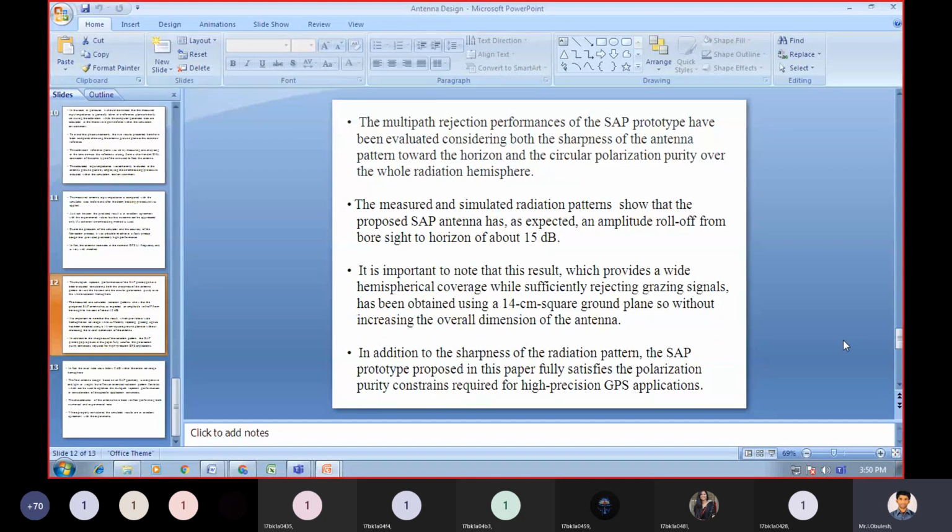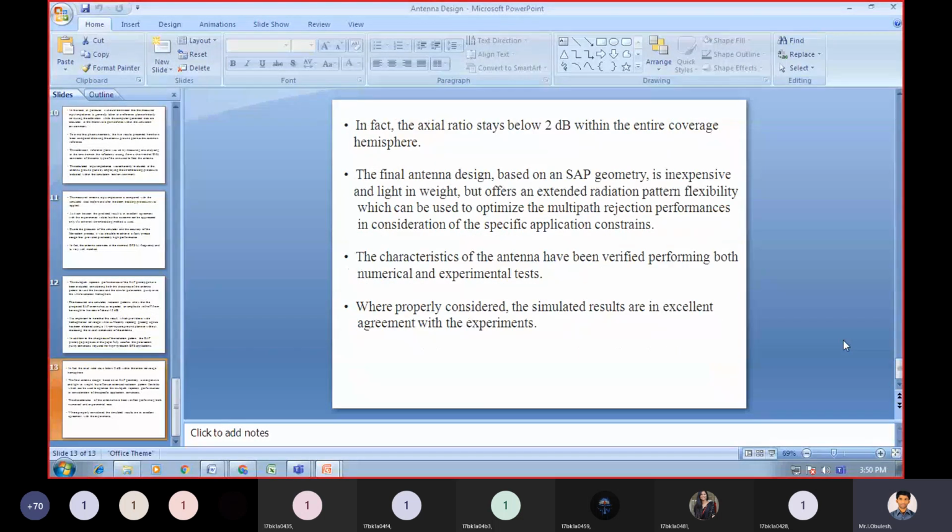In addition to sharpness of the radiation pattern, the SAP prototype proposed in this paper fully satisfies the polarization purity constraints required for high precision GPS applications. In fact, the axial ratio stays below 2 decibels within the entire coverage hemisphere.